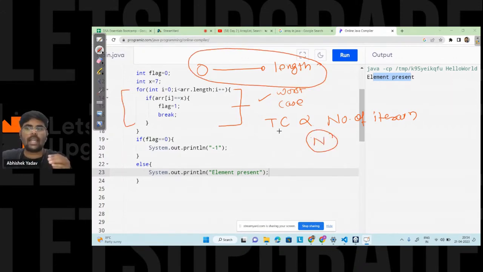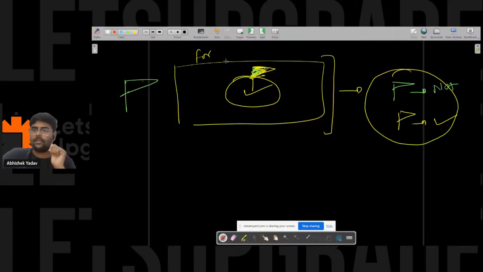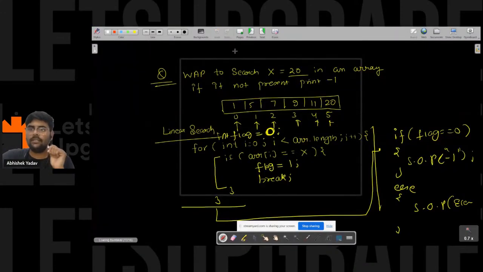So here the time complexity will be what? Big O of n, right? The time complexity will be Big O of n in this case. So this is the first part.